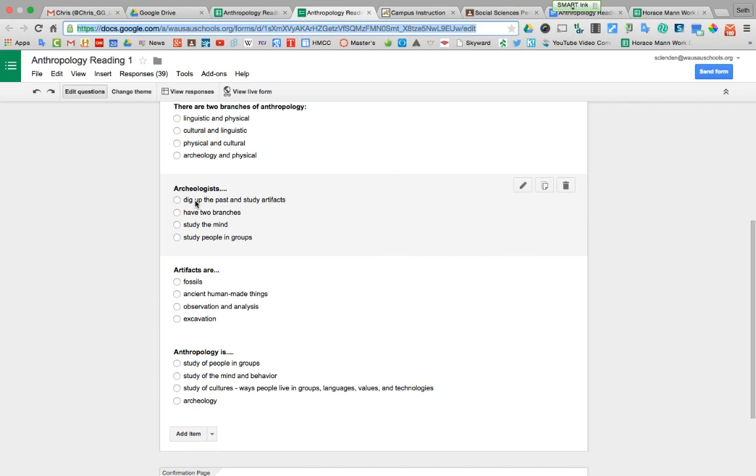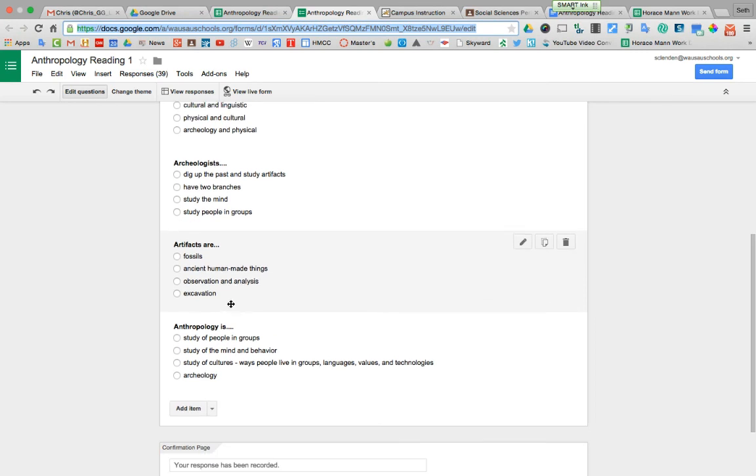Archaeologists are those that dig up the past and study artifacts. It's not what has 2 branches. Anthropology does. Study of the mind is psychology. Study of people and groups, that's sociology. Artifacts are fossils. No, fossils are ancient or once living, now dead animals that have been buried in the ground. Artifacts, however, are ancient or really old human-made things.